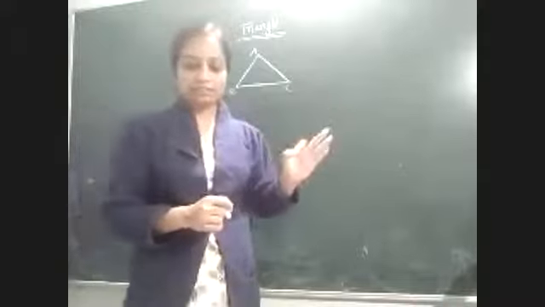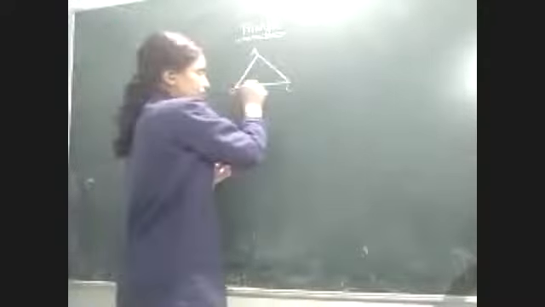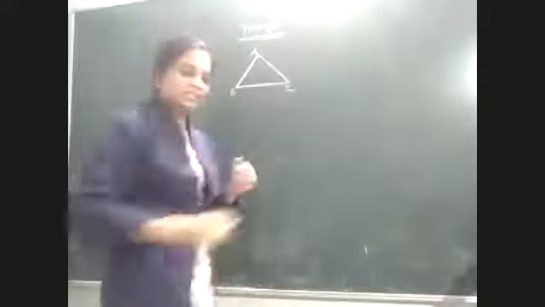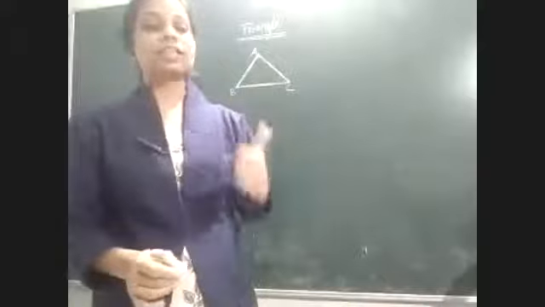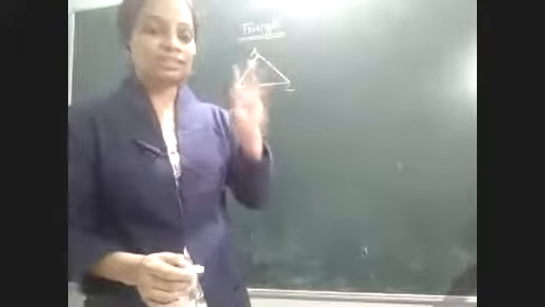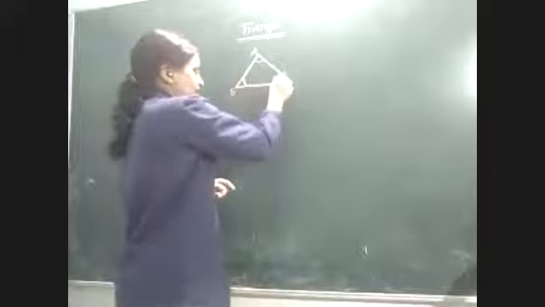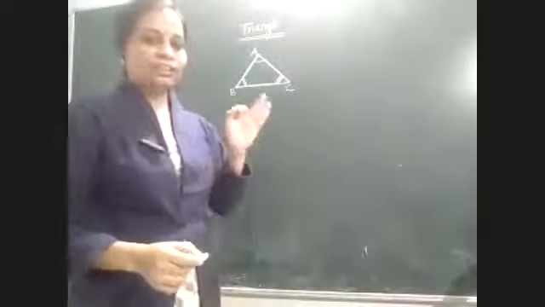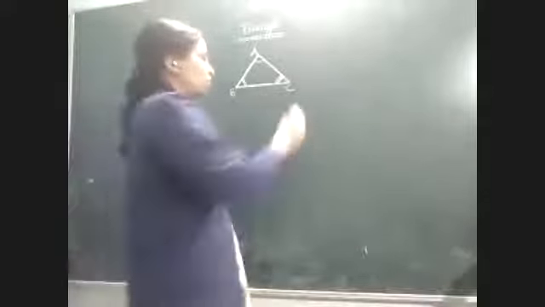It has 3 vertices. It has 3 sides. AB is one side, BC is one side, and CA or AC is the one side. It has 3 sides and it has 3 angles. So, angle A, angle B, and angle C. These are the 3 angles. Okay. So, ABC is a triangle.